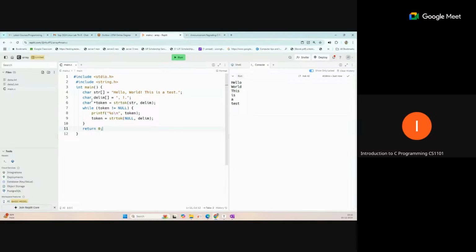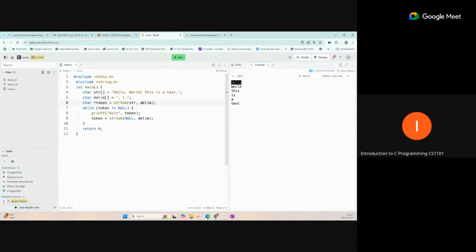So how is this working? You have to call this function the first time. So strtok, and you have to pass this complete string and the delimiter. This delimiter is also just a character array, so that will contain all types of delimiters from where we want to break this string, and that will provide a token. That means it will return one token. So first, hello is coming by this.